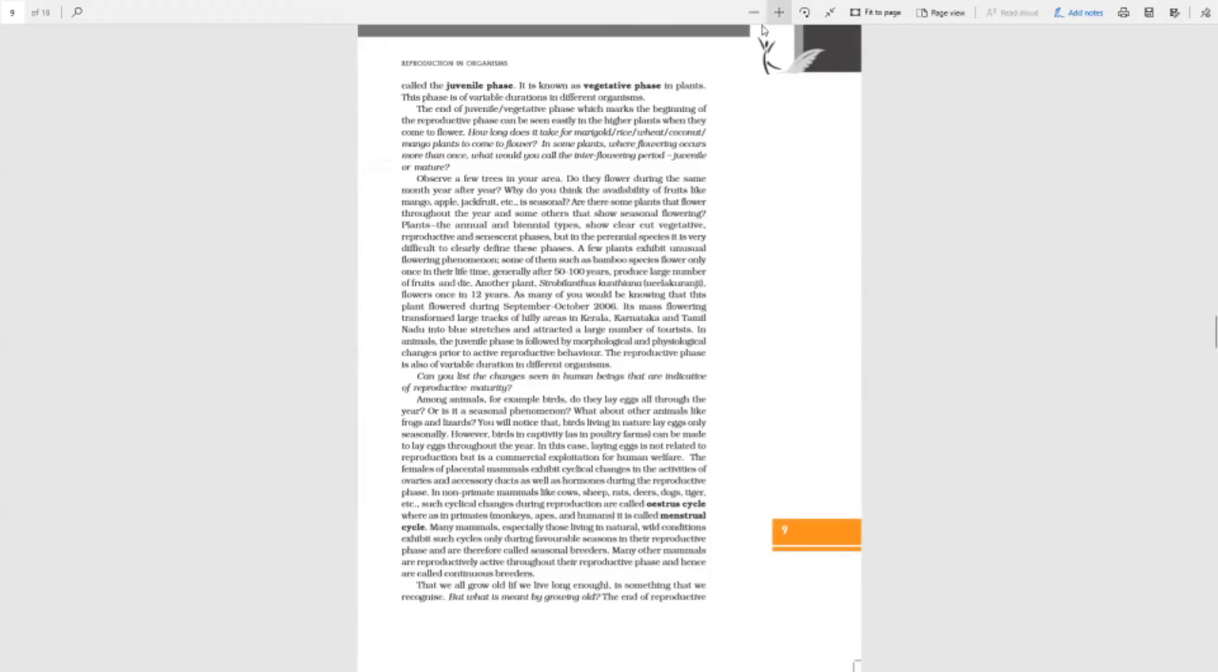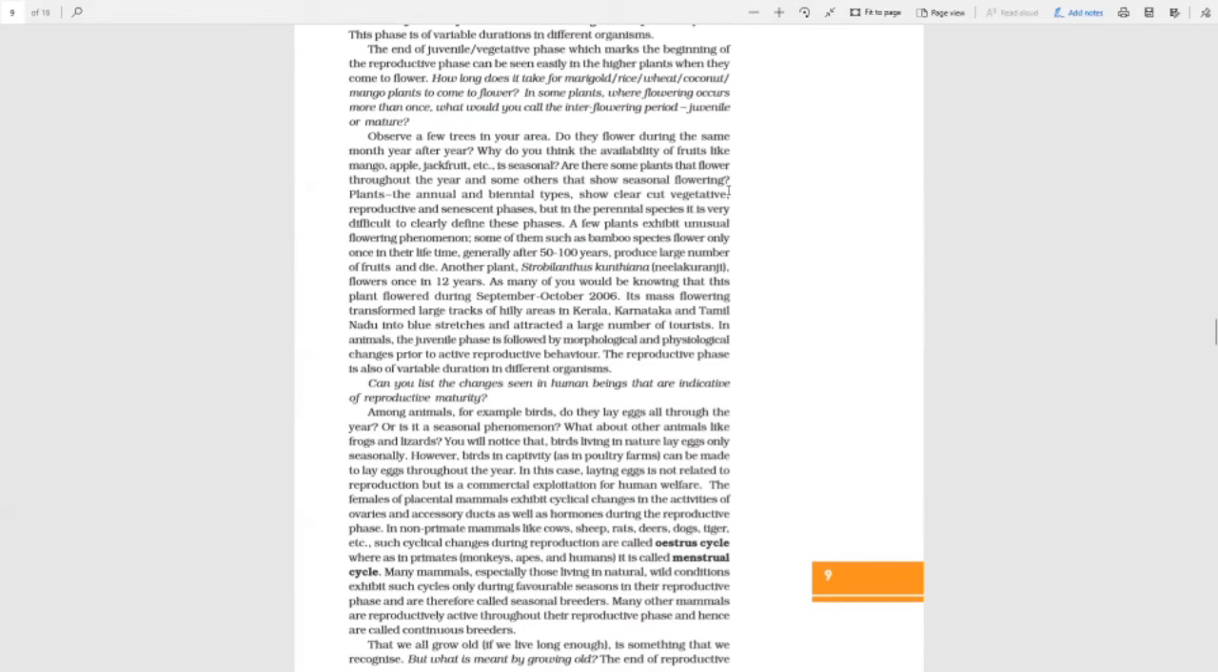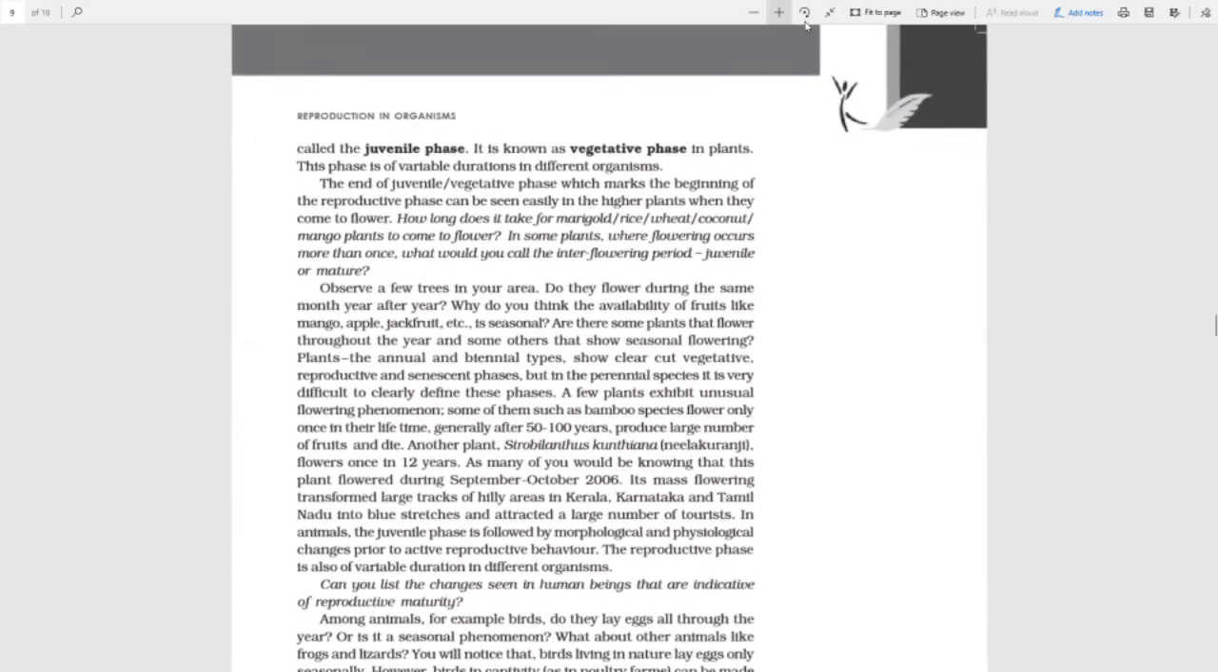Now we have an interesting question over here. In some plants where flowering occurs more than once, what would you call the interflowering period? Okay, I'll tell you what it is.